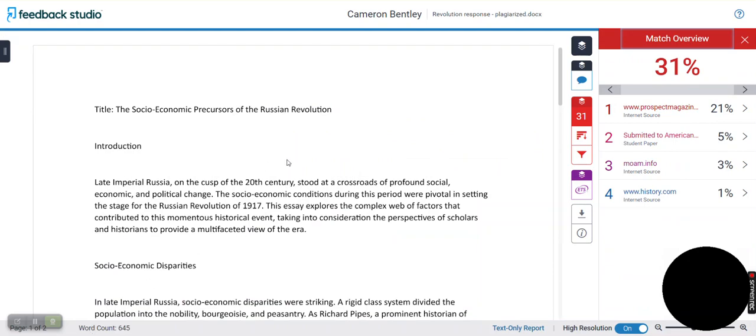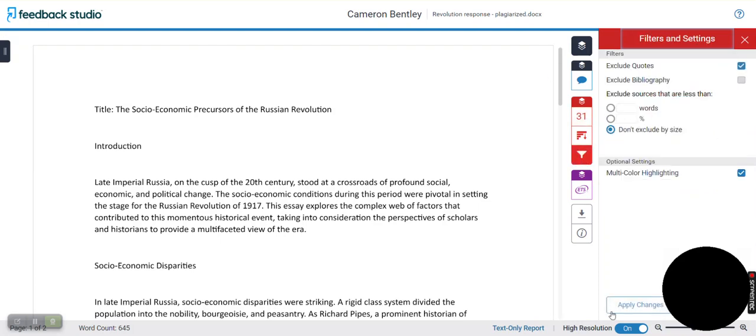Students frequently ask what an acceptable percentage is over here. And if quotes are excluded because I know that they're properly cited, they match the citations at the end, they have acceptable signal phrases identifying the source, and the sources at the end are excluded, then there shouldn't be any match.